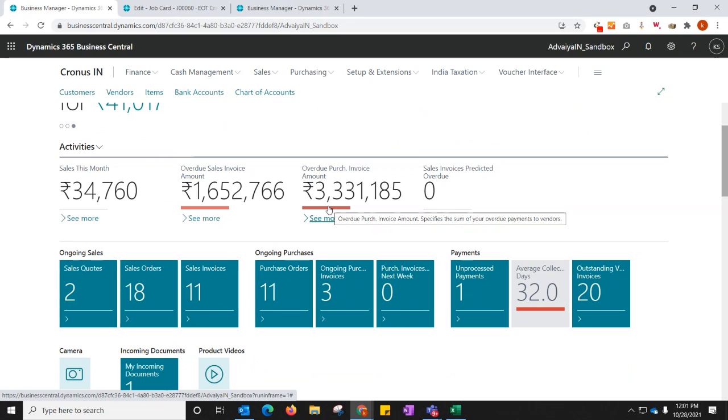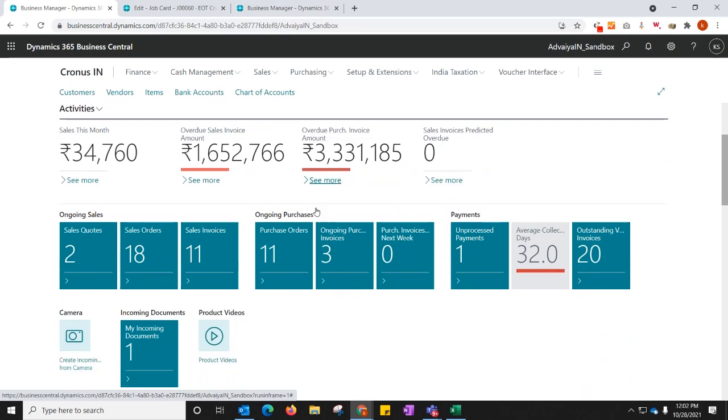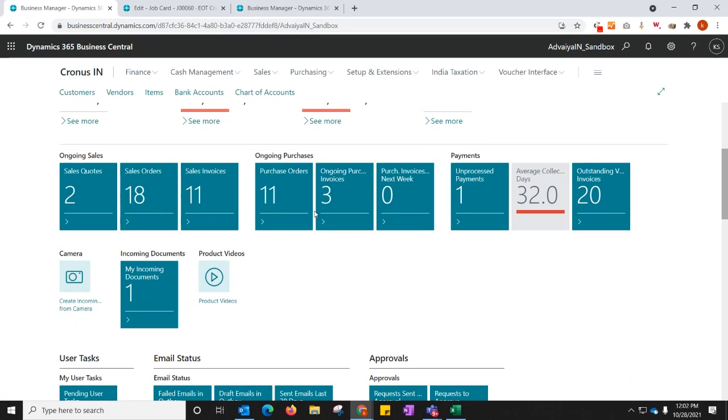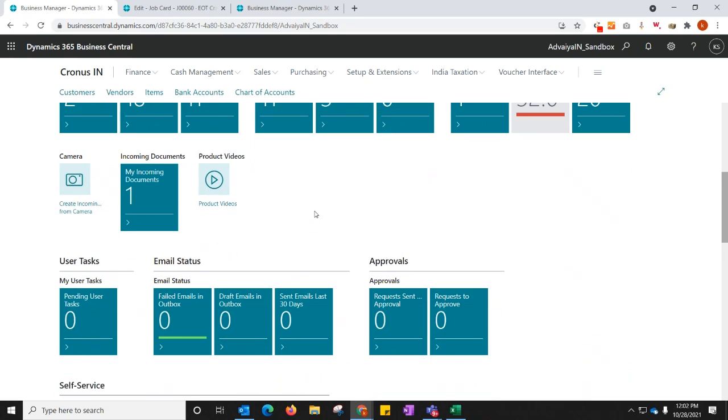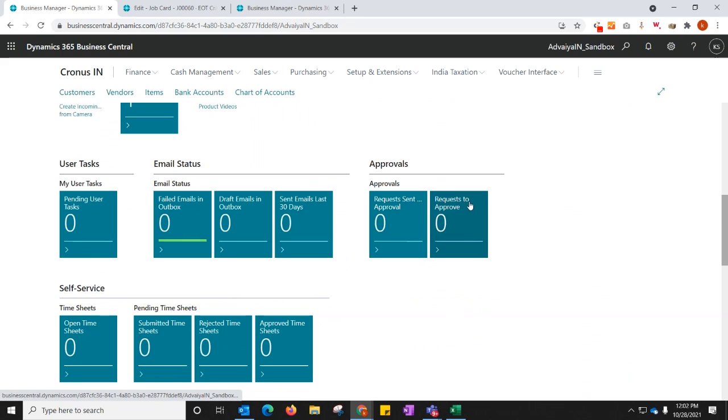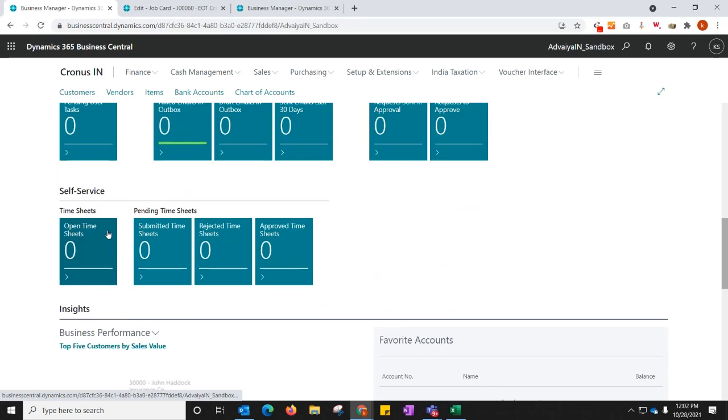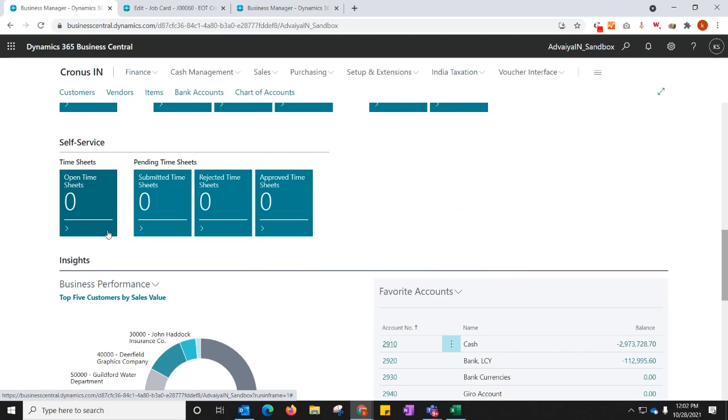If you are a CXO, you will get business-related insights, overall growth and performance insights. If you are a project manager, you will get insights related to the performance of the project. If you're a sales director, it will show you sales-related insights. All these can be configured and managed based on the role of the person logging into the system. We can see a lot of insights, and all the actions and approvals awaiting your input are right in front of you as soon as you log into the system.